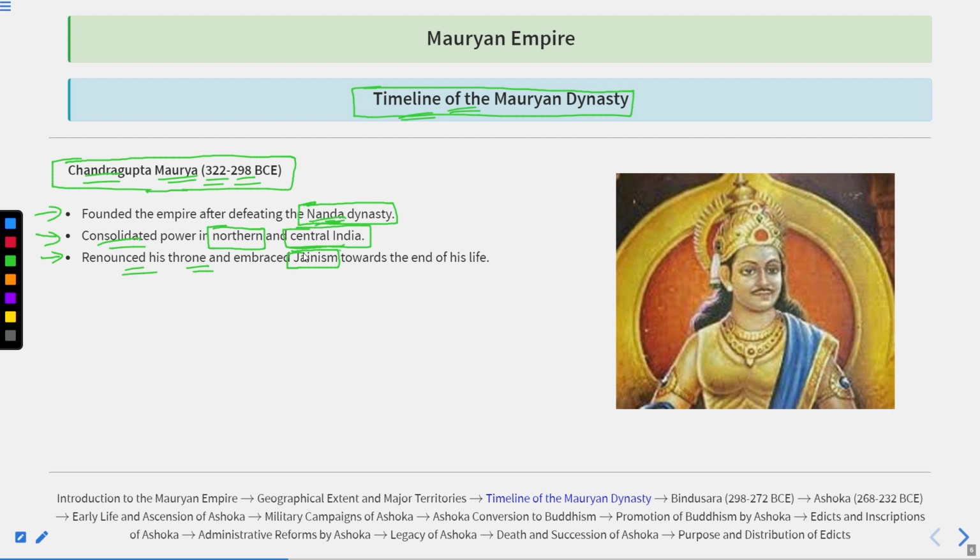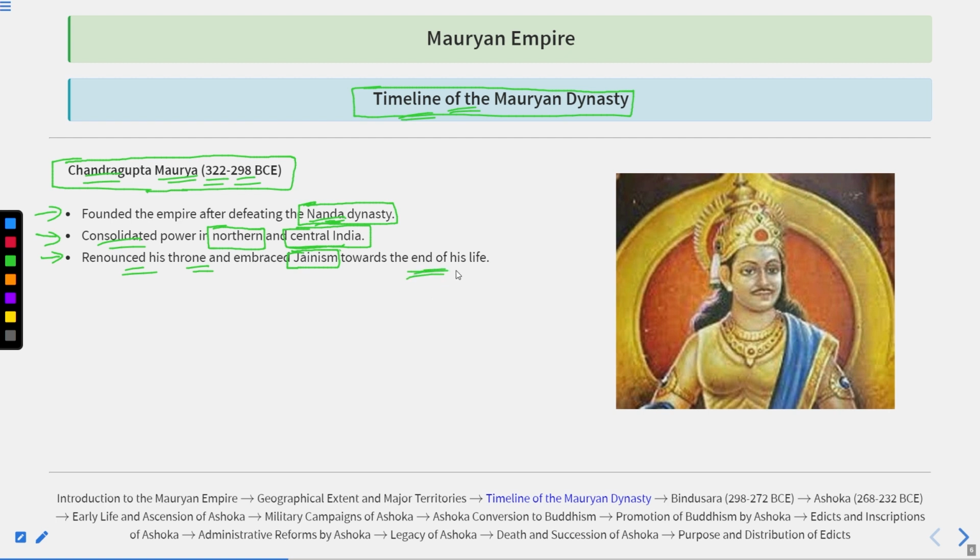It means that Jains do not believe in possessing materialistic things, and they believe that salvation can only be achieved when you renounce your life, your throne, and your materialistic things. That's why Chandragupta Maurya did the same thing: he converted to Jainism.